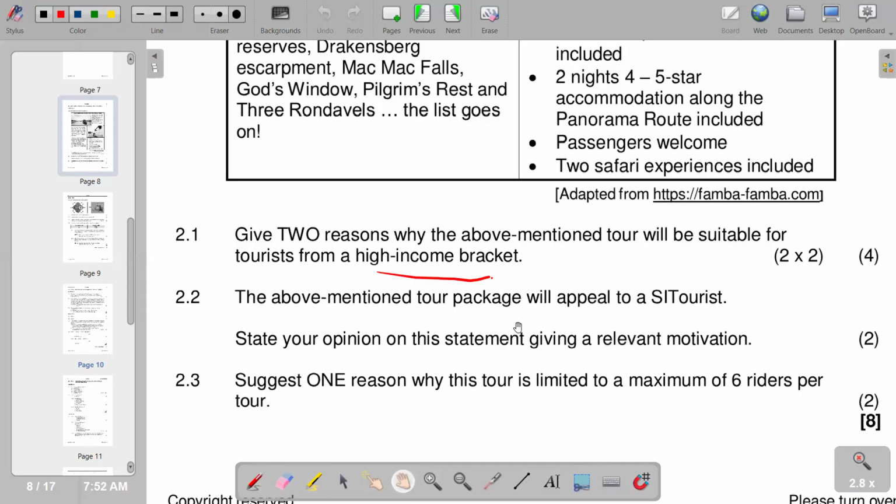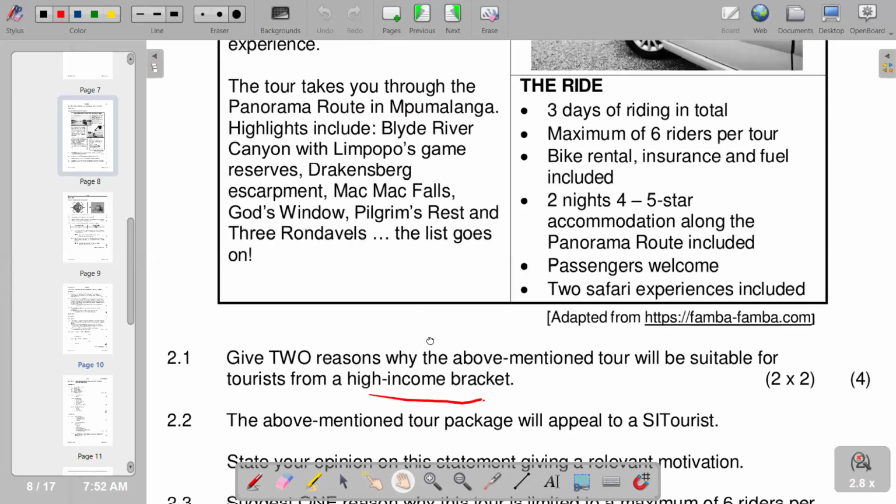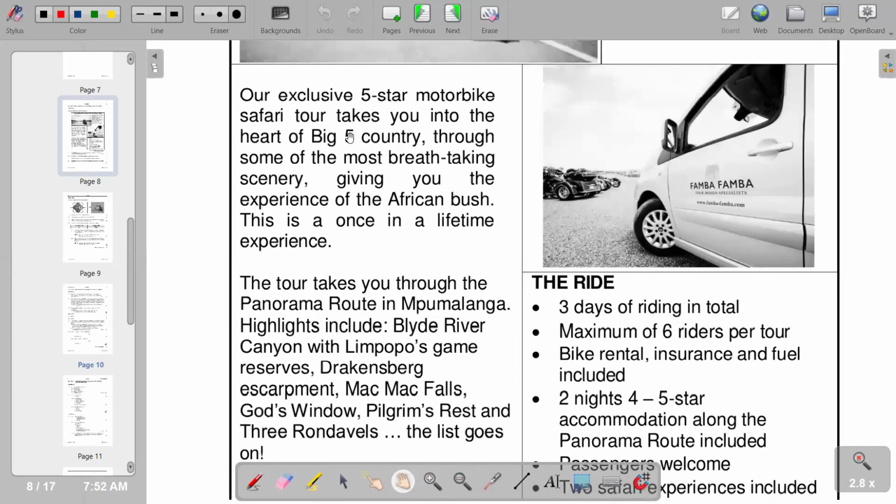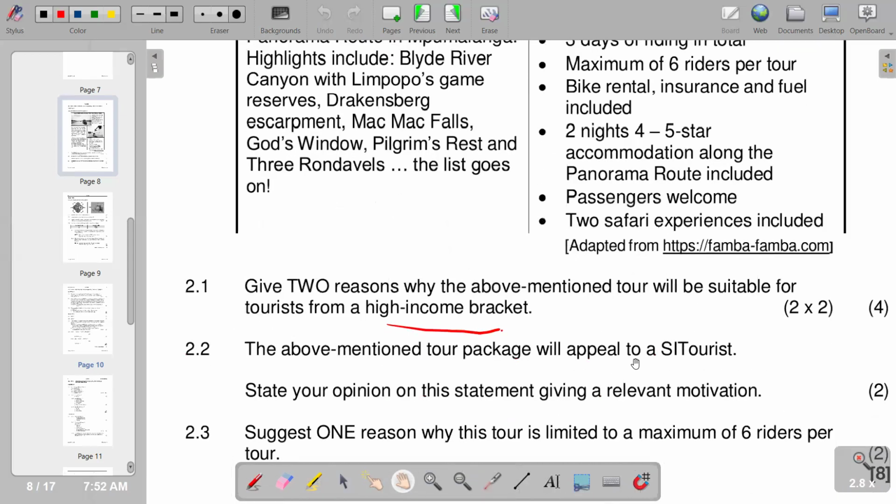2.2, the above mentioned tour package will appeal to the SIT tourist. State your opinion on this statement given a relevant motivation. So obviously, you have to agree with the statement. So if you check in there, it is of a special activity. The tour is of a special activity. If you come on this part, you do that. It's our exclusive 5-star motorbike safari tour. So it's specifically for motorbike riding. So that makes it qualify to be the SIT tourist.